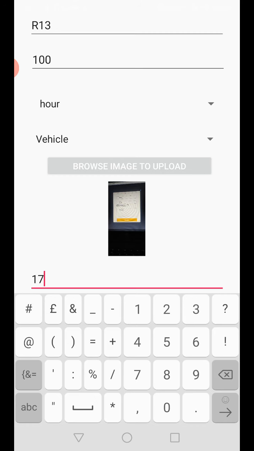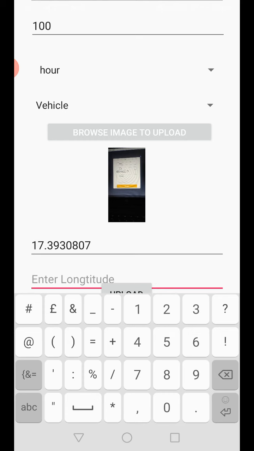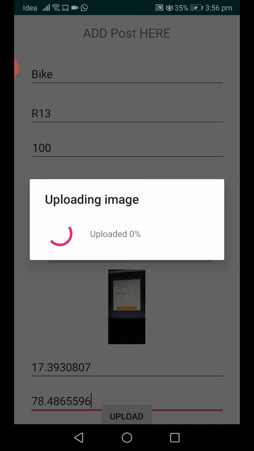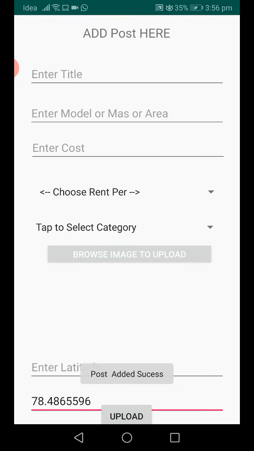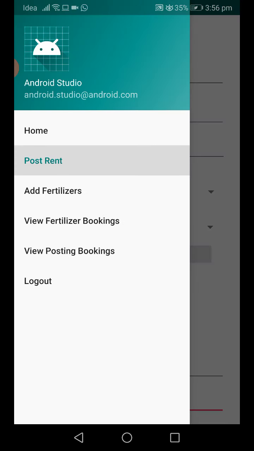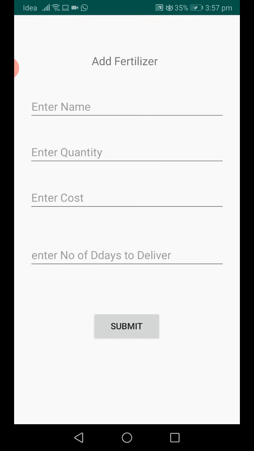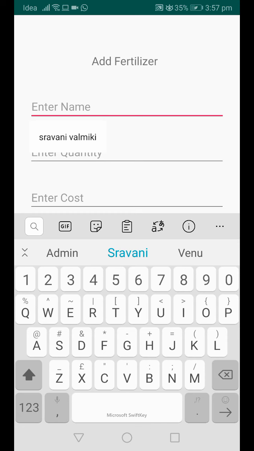So 17.39.30.807. This is the latitude, and I'll go for the longitude, 78.48655.96. Click on upload. The post is uploading now. So post added successfully. We can add the fertilizers, like fertilizer name, urea.